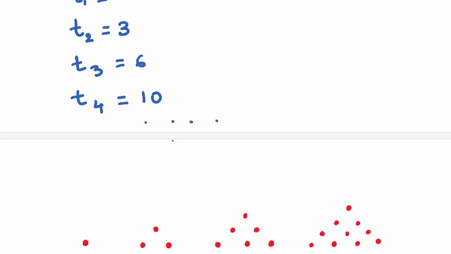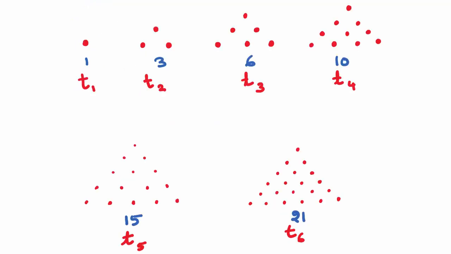Now, how do we get these values 1, 3, 6, 10 and so on? Let us see. As you saw in the definition, we use arrays of dots and form an equilateral triangle. The number of dots gives us the triangular number. Let's start with the first figure. Here we have just one single dot. This single dot is a generating number, so we call it T1, and that's the triangular number.